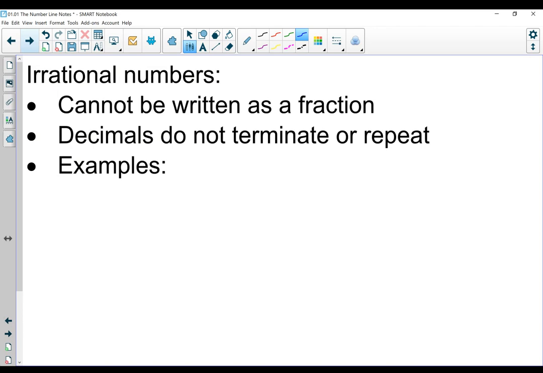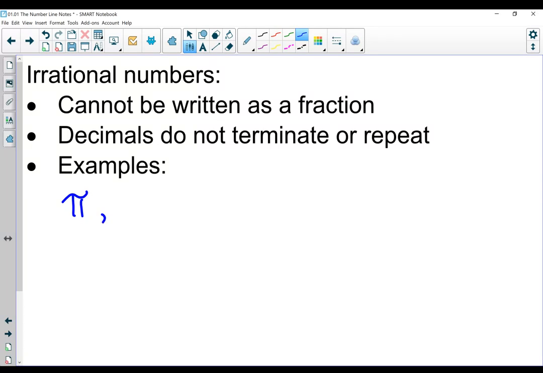Our next vocabulary term is irrational numbers. Irrational numbers cannot be written as fractions. The decimals do not terminate or repeat. So we're pretty much looking at the opposite of rational numbers. So examples of an irrational number would be pi. We know pi is a number that goes on and on forever and doesn't stop, and there's no pattern to it.